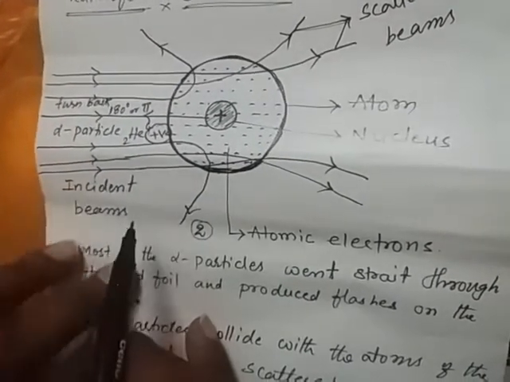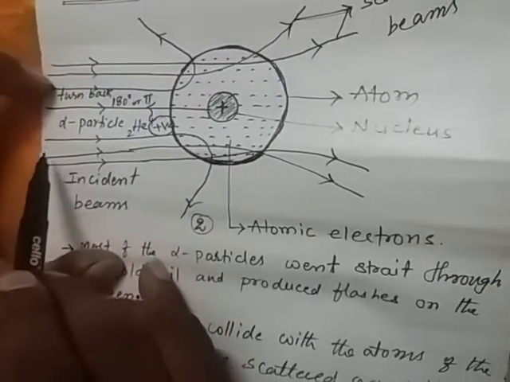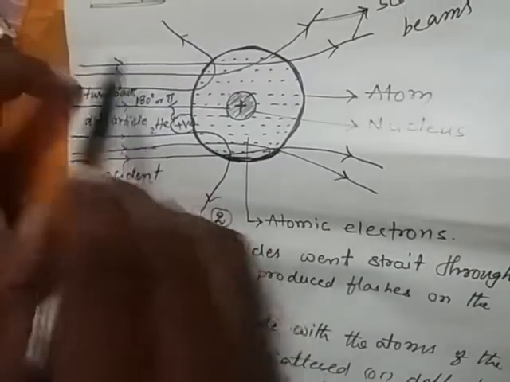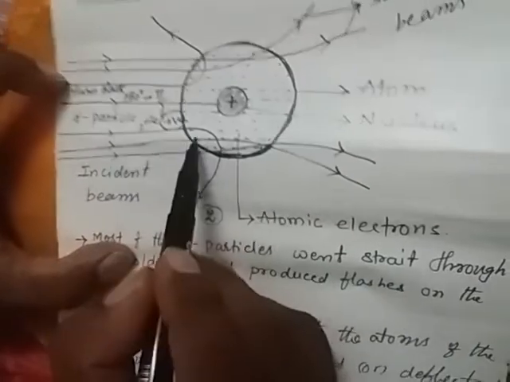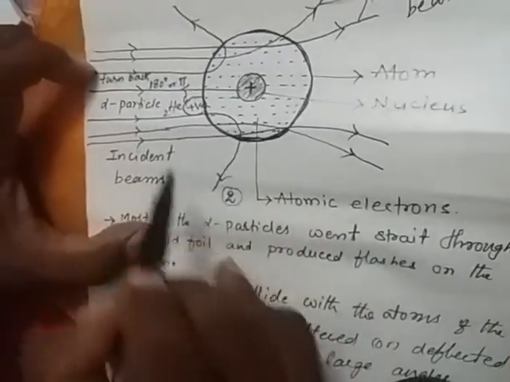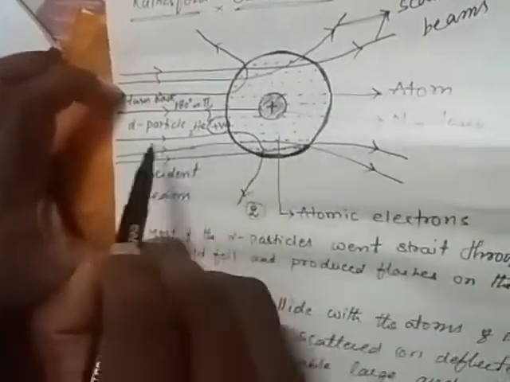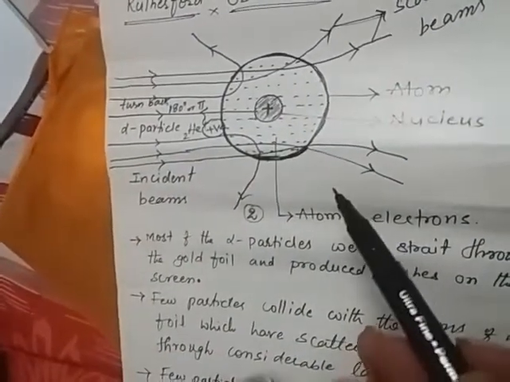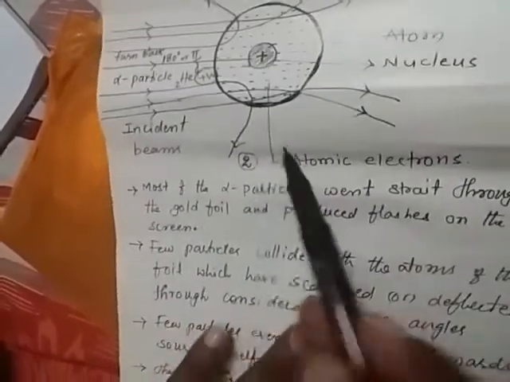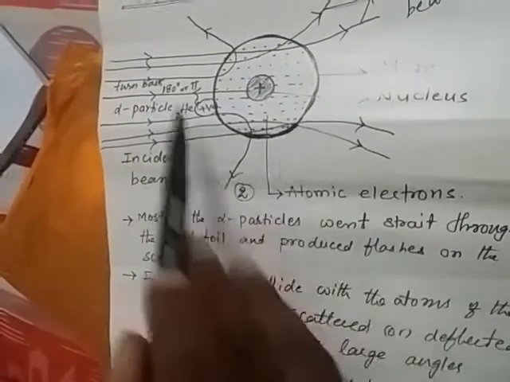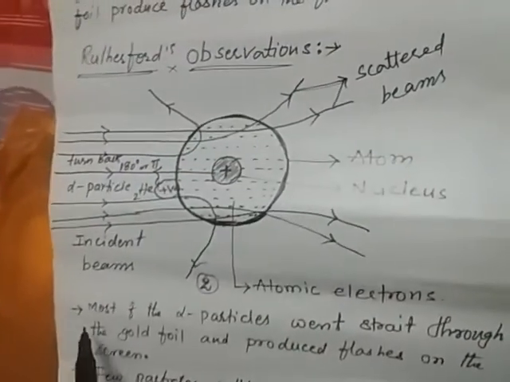But the remaining incident alpha particles are scattered in different directions, at different angles. These are indicated by the following observations.